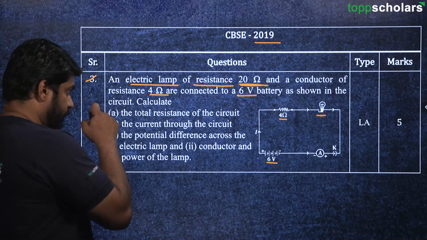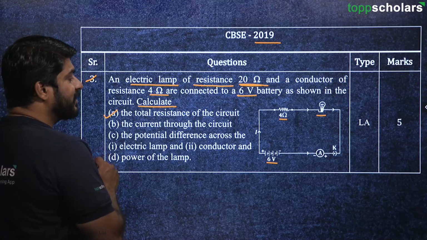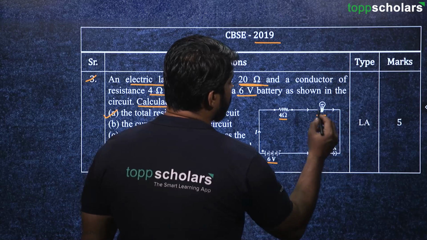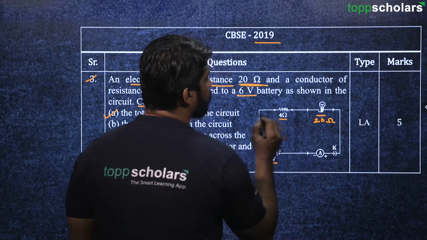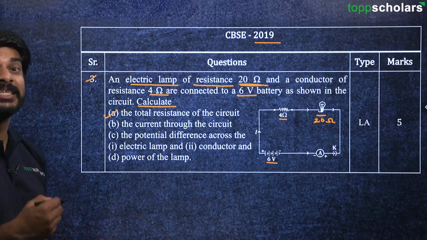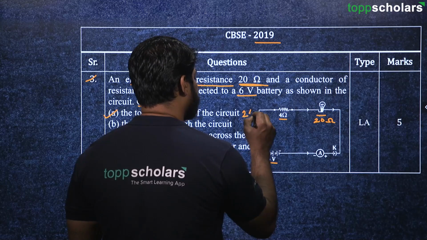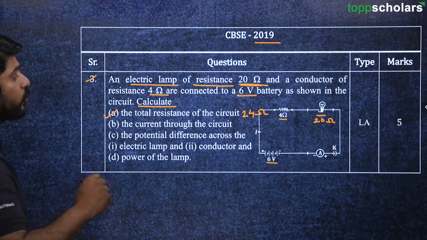So over here what we have to calculate is the total resistance of the circuit, okay, which can be easily calculated, isn't it? So over here we have got 20 ohm and this is 4 ohm. So this is a series connection of resistors. So total will be 24 ohm. Then we have got the current through the circuit.